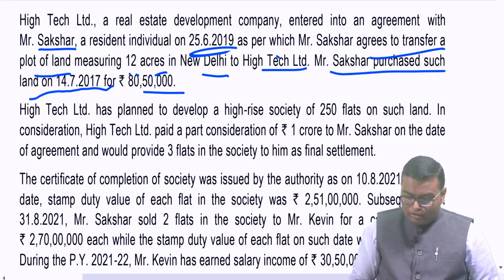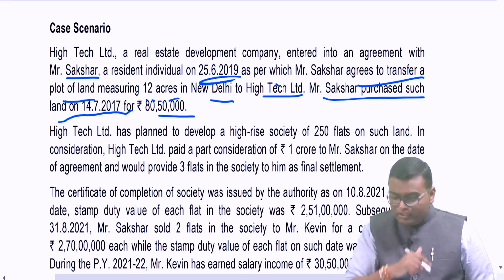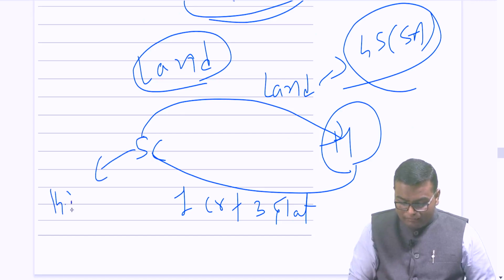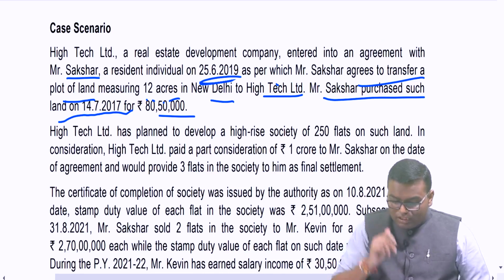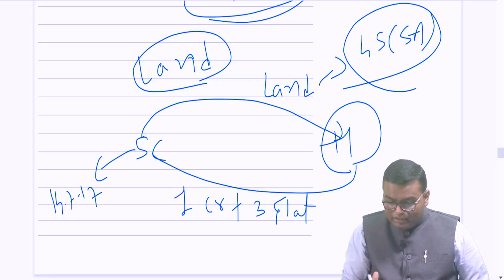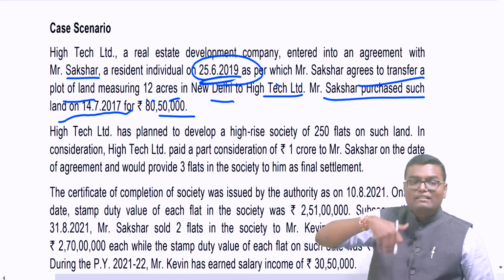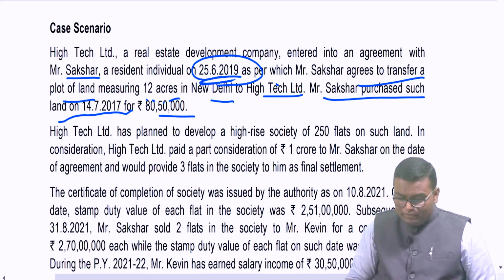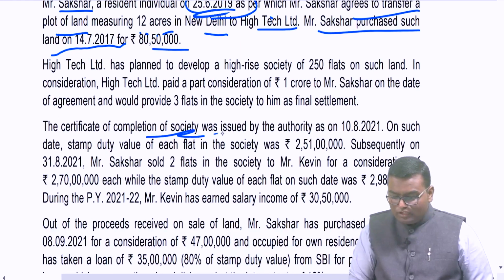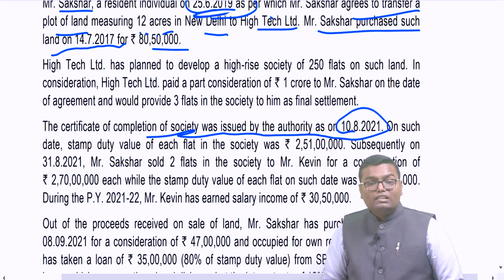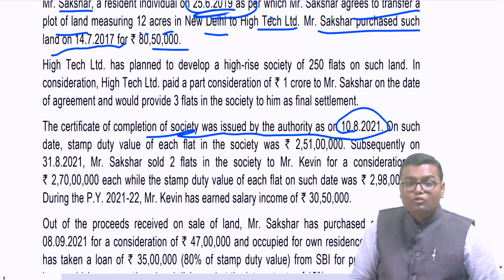Now over here, 14th July 2017 is the date when the land was purchased. However, the plot is given to the constructor on 25th June 2019. Against that, the flats and all the things will be given. The certificate of completion of the society was issued by the authority on 10th August 21. On such date, the stamp duty value of each flat is rupees 2 crore 51 lakh.